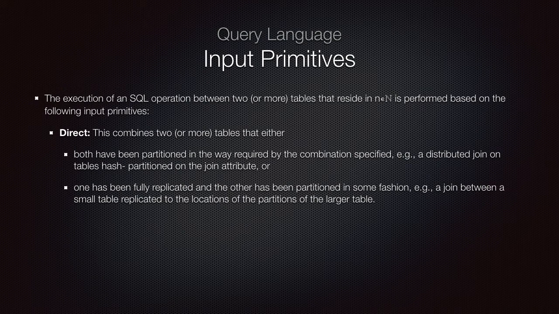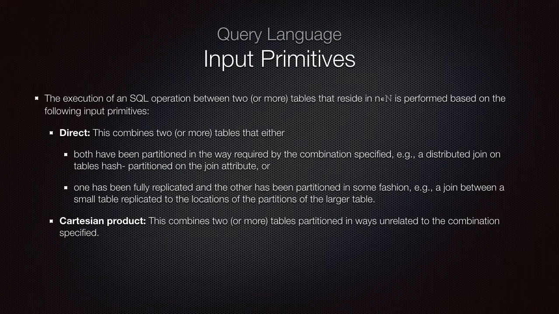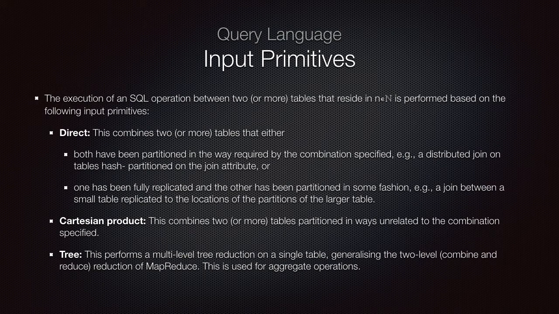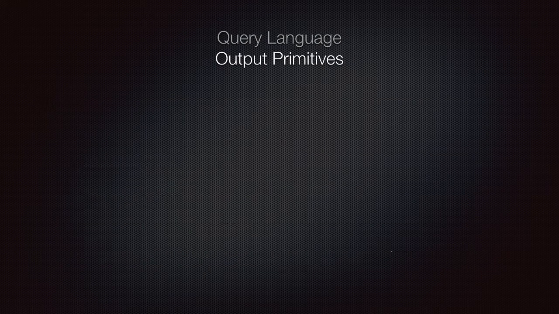The Cartesian product primitive creates all the possible combinations between the input tables. It is useful when the partitioning of the input tables is not done in a convenient way with respect to the processing that is performed. The tree primitive performs a multi-level tree reduction on a single table, generalizing the two-level combine-reduce reduction of MapReduce. This is used for aggregate operations.